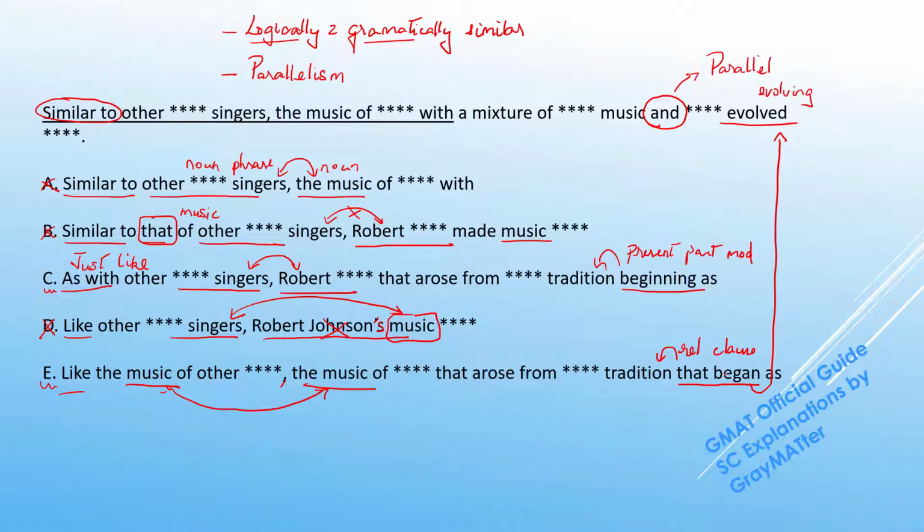So we can understand this by judging exactly what the logic is trying to say. That this music arose from a certain tradition that began as these forms of music and evolved into some other form of music. So the began and evolved are in perfect parallelism. We can eliminate C. The right answer choice is E for echo.